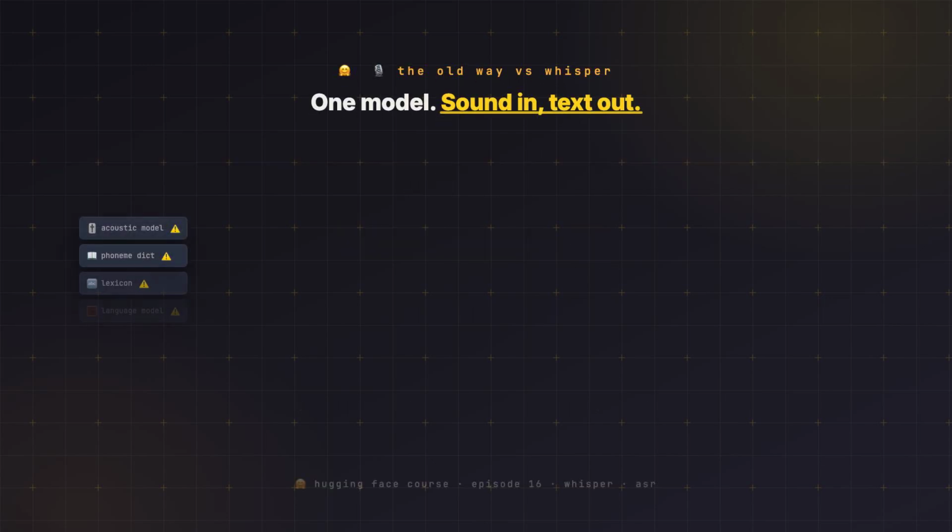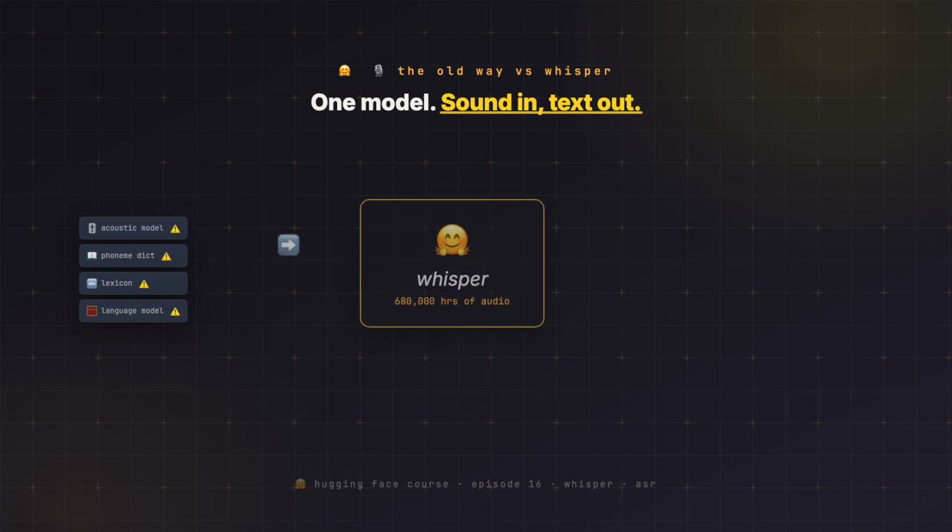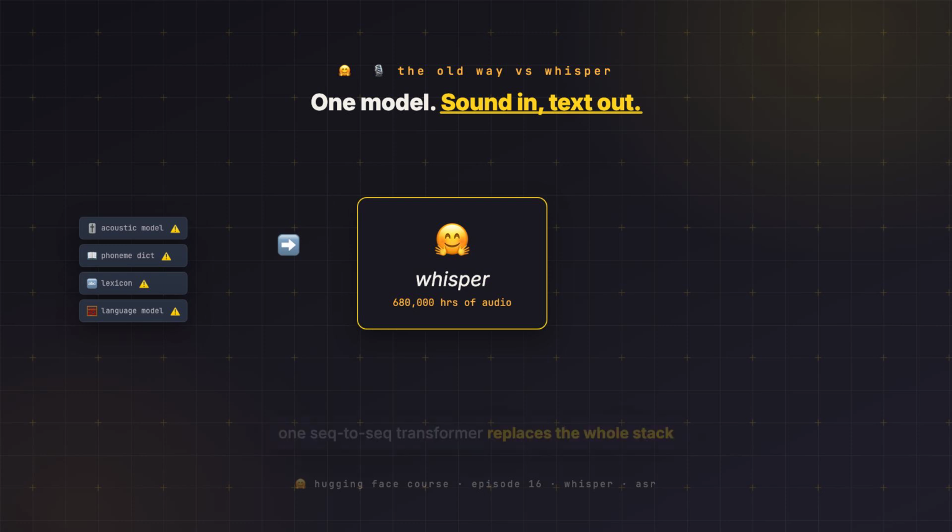Speech recognition used to be a graveyard of brittle pipelines. Phoneme dictionaries, hand-tuned acoustic models, language models bolted on the side, each one a place to go wrong. Whisper collapses all of that into a single sequence-to-sequence transformer, trained on 680,000 hours of audio scraped from the web. You give it sound, it gives you text. No dictionary, no alignment model, no glue. The whole stack we're about to use is one pipeline call.